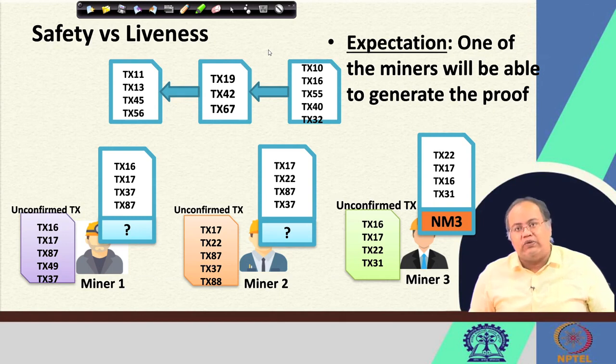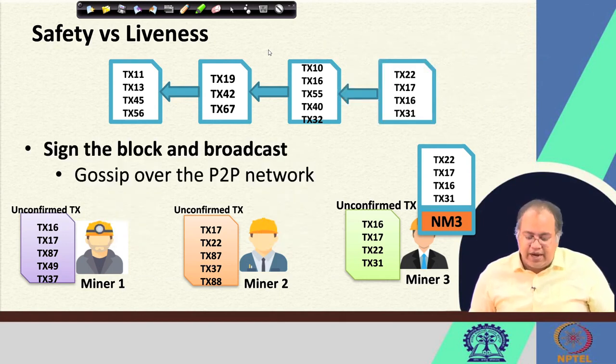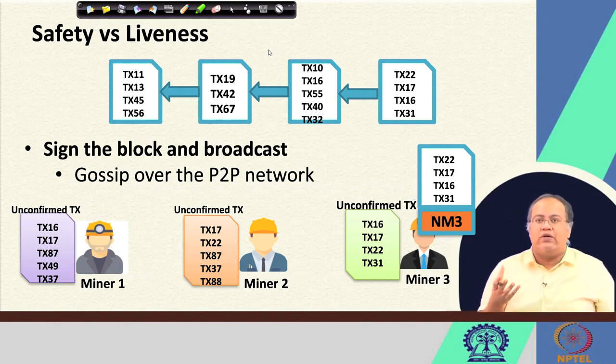Now, once this miner is able to generate the proof, that miner signs this particular block and broadcasts it over the peer-to-peer network. And earlier I have mentioned that we use a protocol called gossip. So, that is basically gossip over the network, and once a certain node gets that block, it will validate that block, and after the validation, add that block to the existing blockchain. Eventually the other miners will also see that one of their fellows has been able to generate a new block.